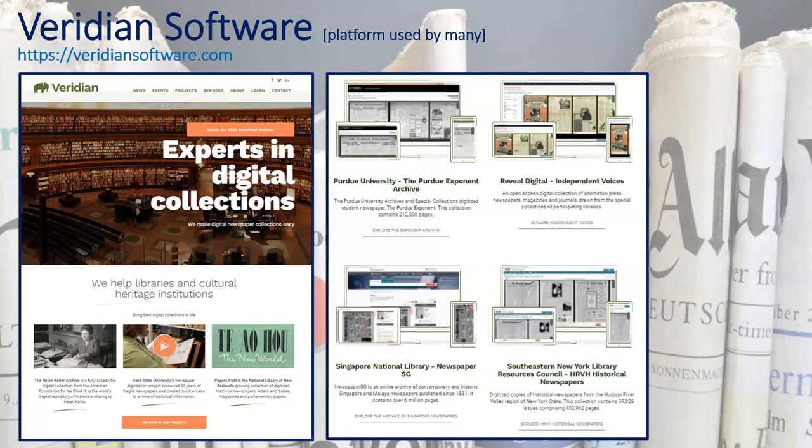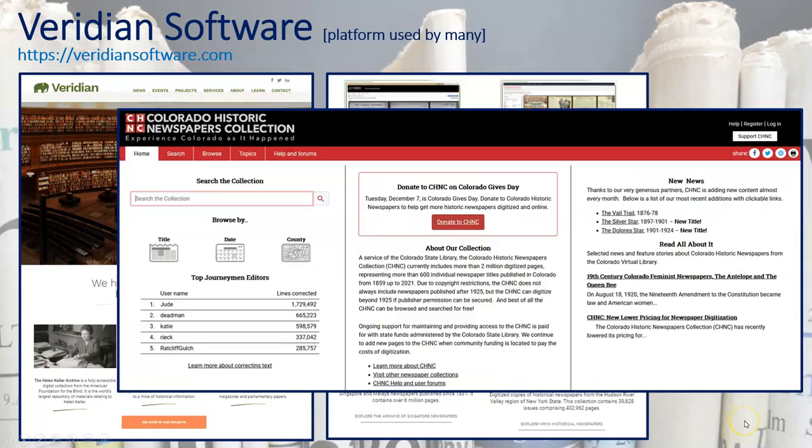Another cross-border platform is something called Veridian software. This is actually a platform used by many. So Veridian is not going to have the content of the newspapers, but what it can help you do is identify projects that have newspapers. And you can see here mentions of Purdue, Singapore National Library, Southeastern New York Library. There are hundreds of projects here.